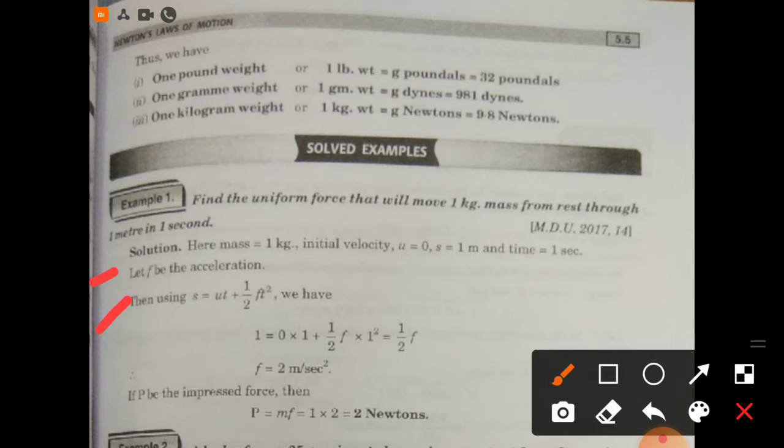We have 1 equals 0 times 1 plus 1 by 2 f into 1 square, that is 1 by 2 f, so f is equal to 2 meter per second square. If P be the impressed force, then P is equal to m into f. m is 1 and f is 2, therefore P is 2 newtons.